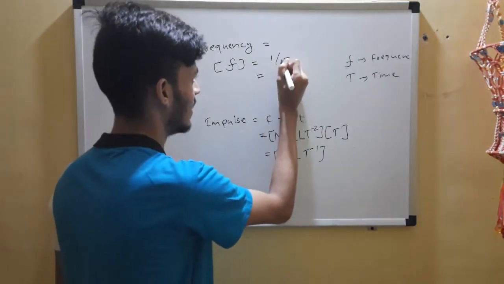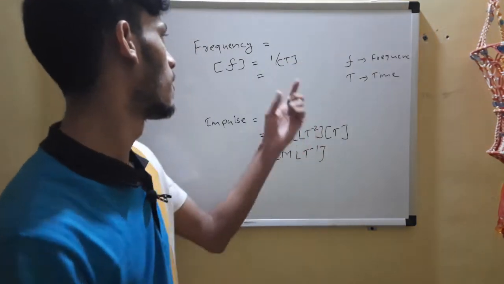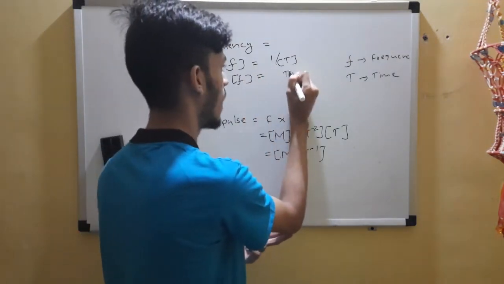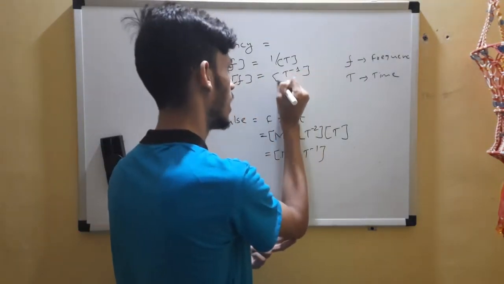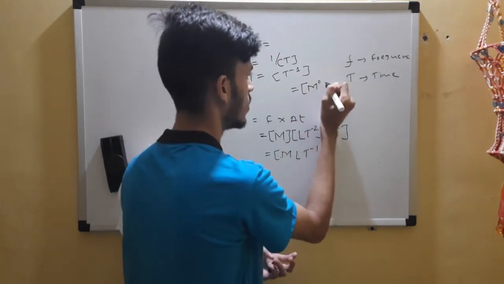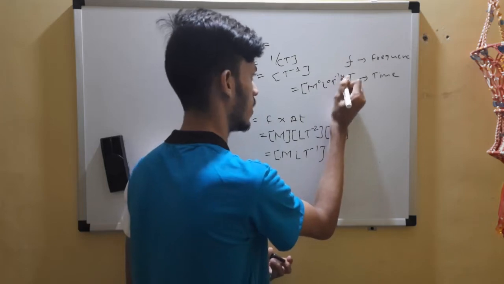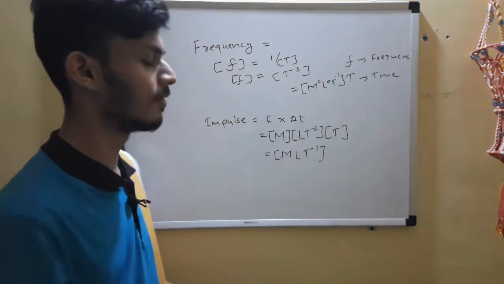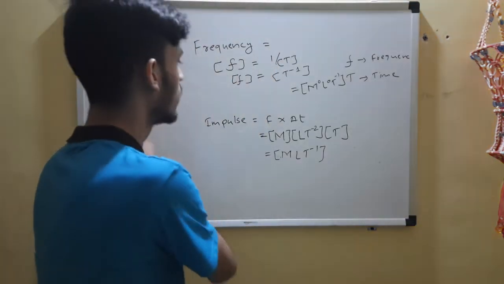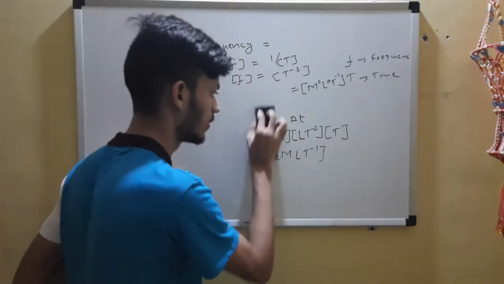What's the big deal in this? So frequency is T raised to minus 1, and like I always said, it can be written this way also, M0 L0 T raised to minus 1. This 3, if we want to give importance, you can surely give. Frequency. What's next?